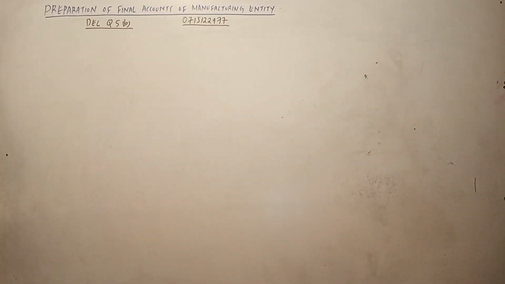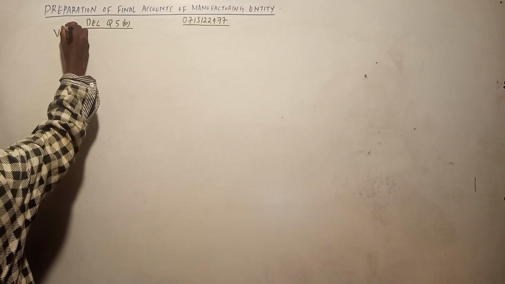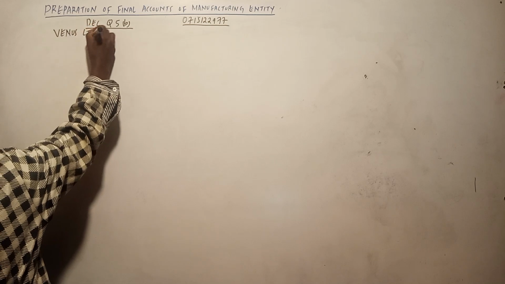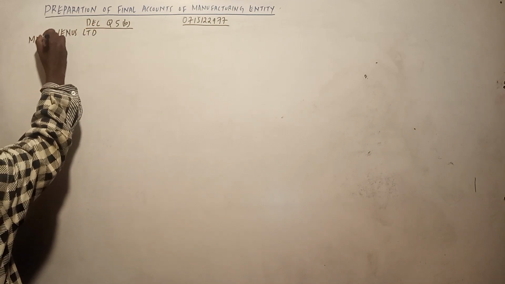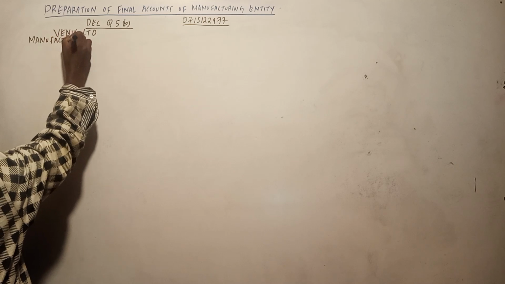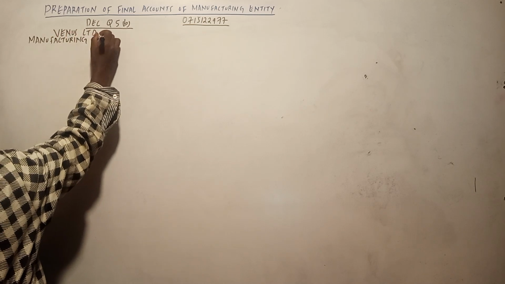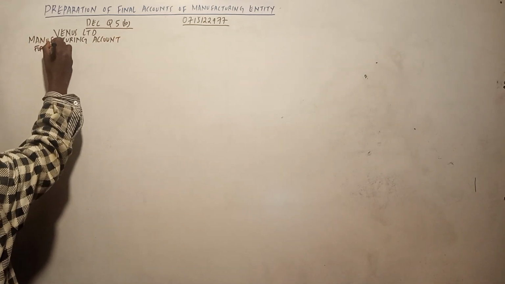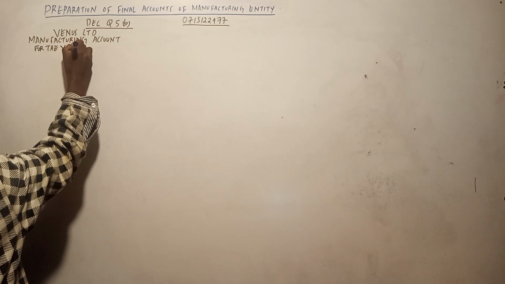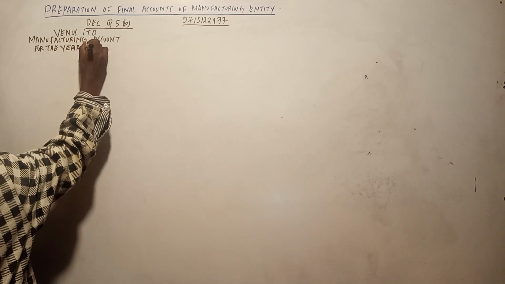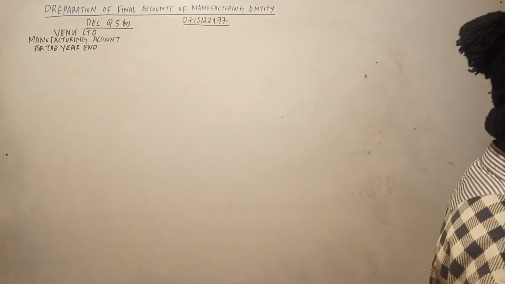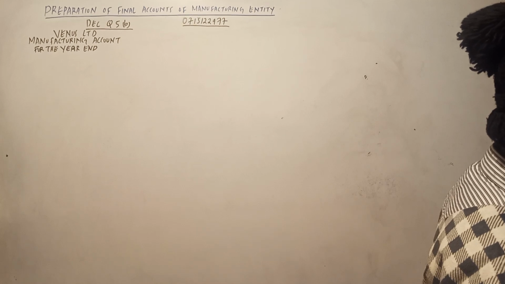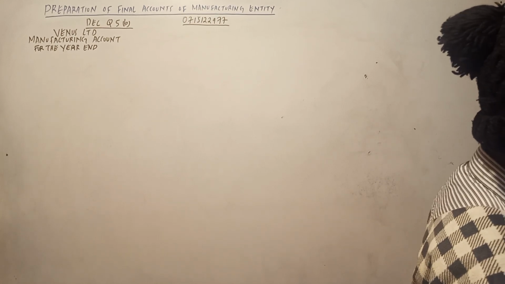So Venus Ltd. Manufacturing account for the year ended 31st August 2024.